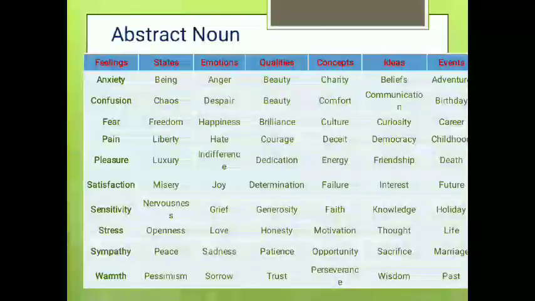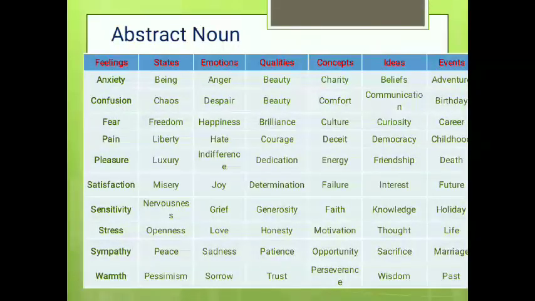Abstract nouns, see, we have also another list. Abstract nouns can express feelings, states, emotions, qualities, concepts, and ideas or events. Feelings like anxiety, confusion, fear, pain, pleasure, satisfaction, sensitivity, stress, sympathy, warmth.